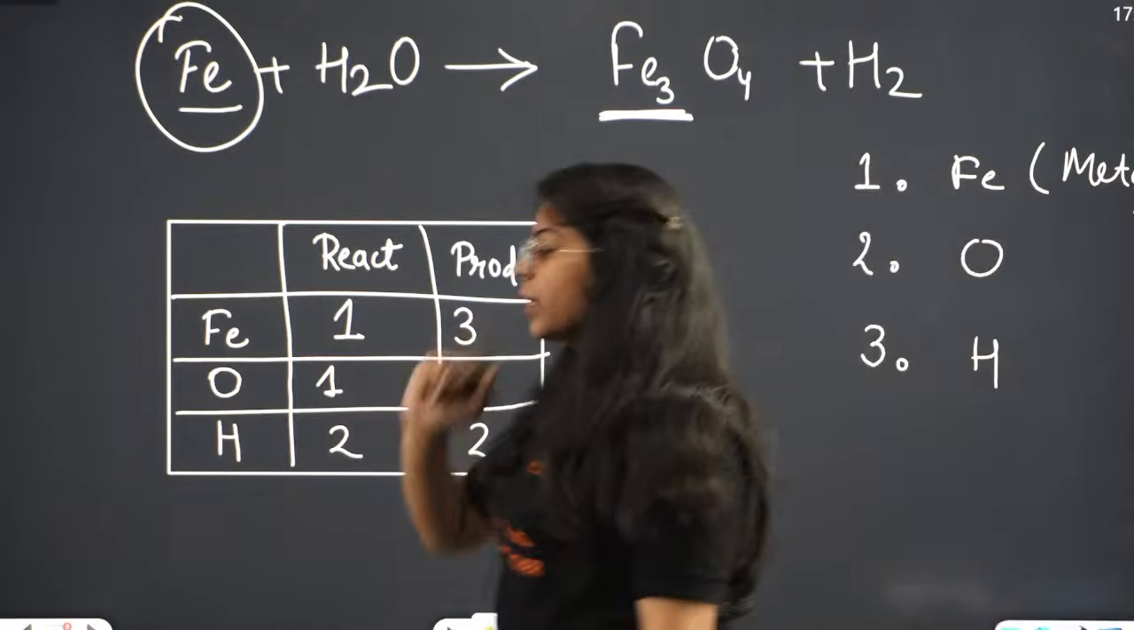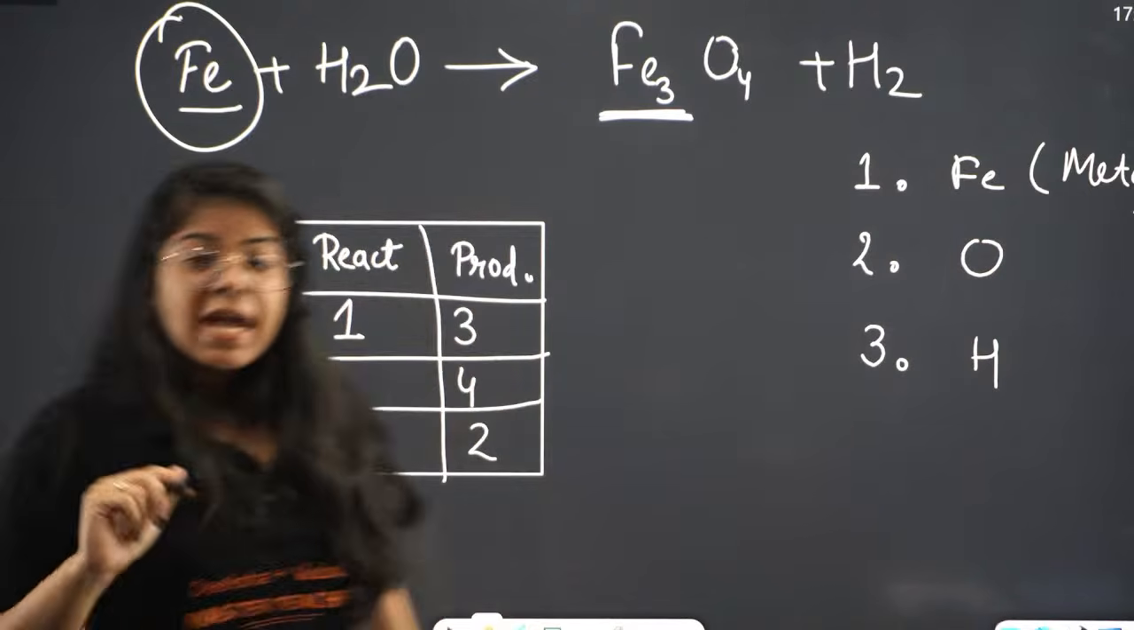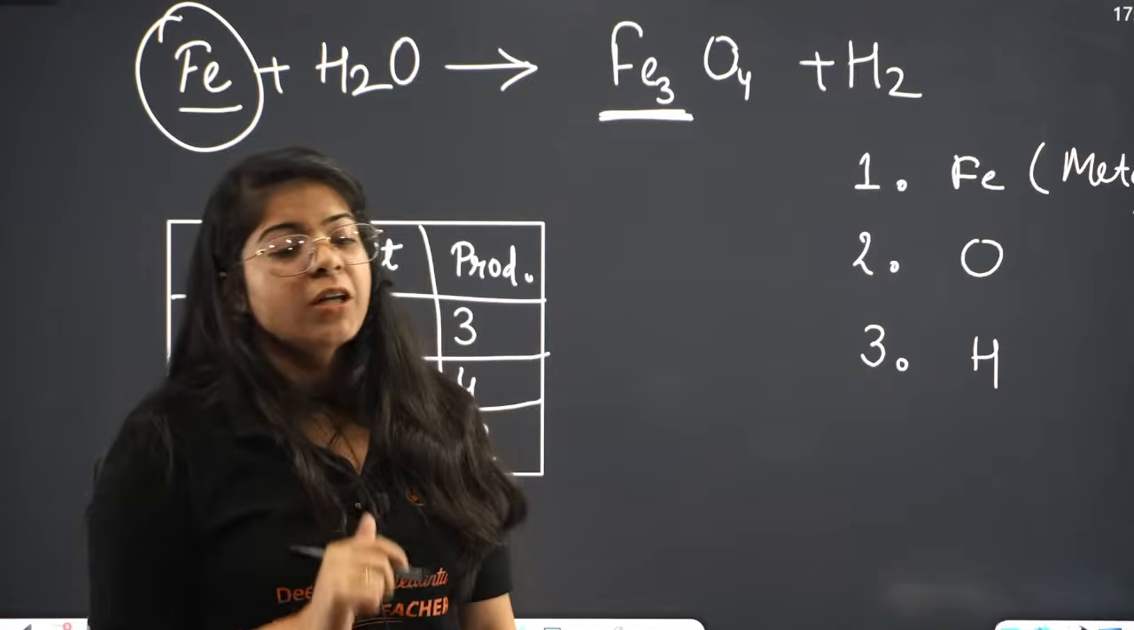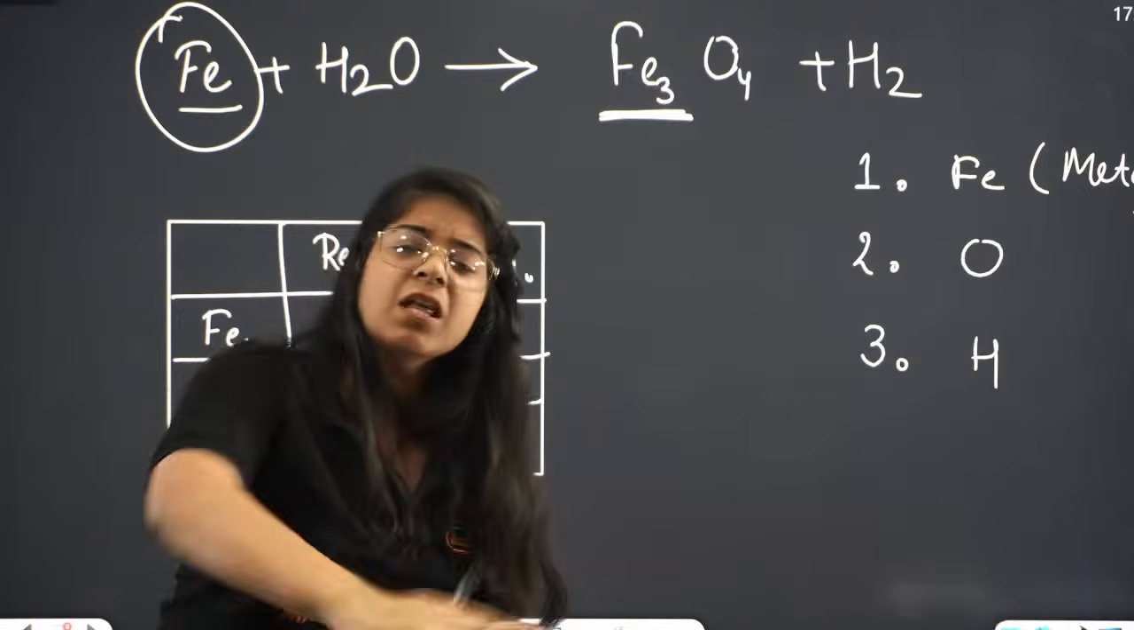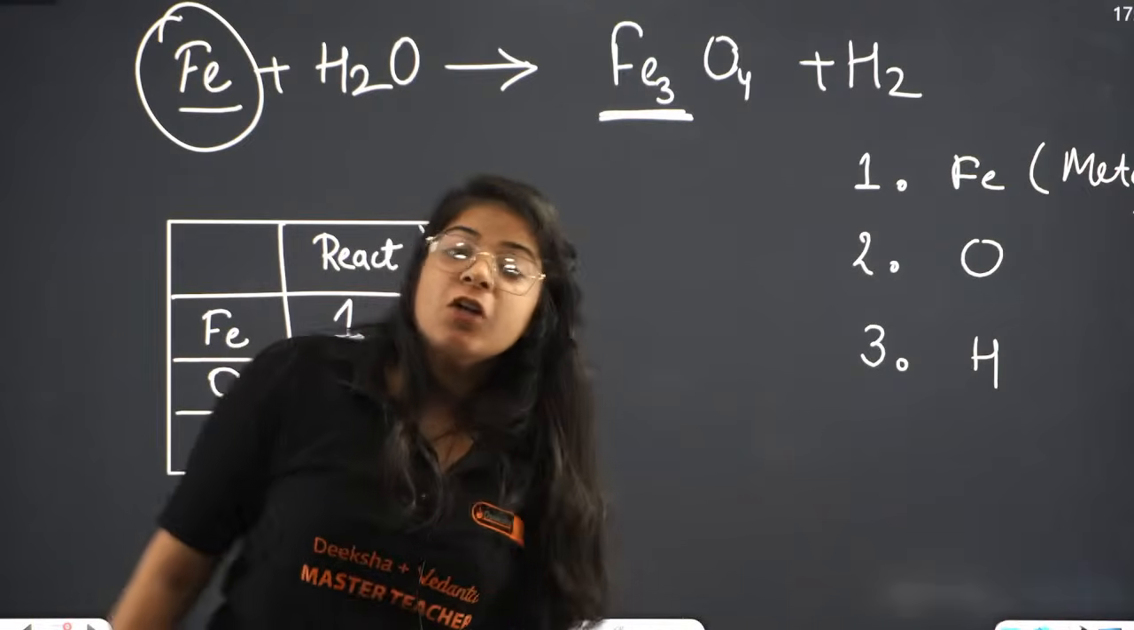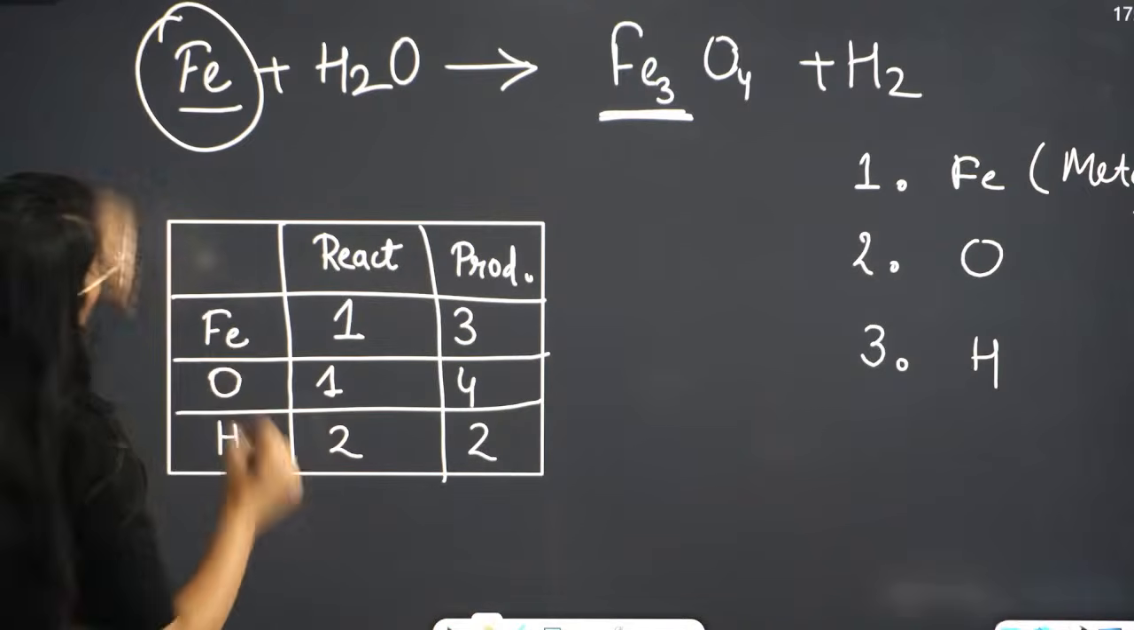See, one more thing you have to remember. What is that? Every time you balance a chemical equation, you have to balance it with whole numbers. 1, 2, 3, 4, whatever the number goes. Right? You cannot write that okay, there is 1 Fe.